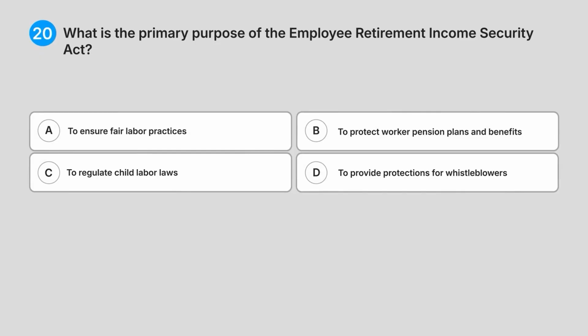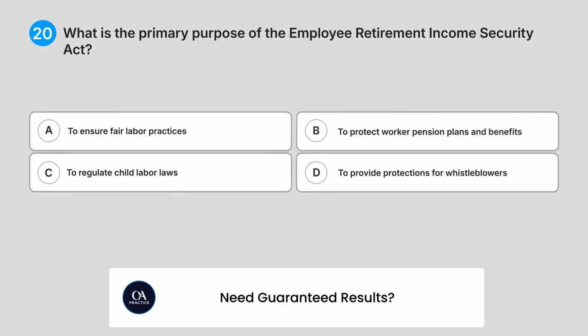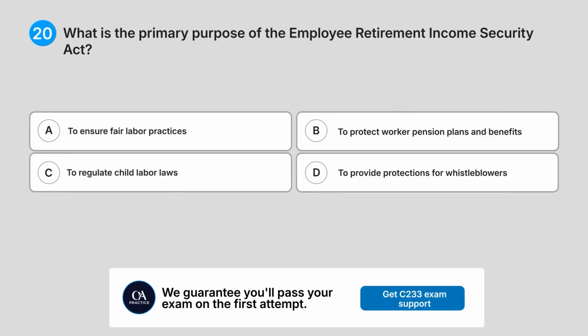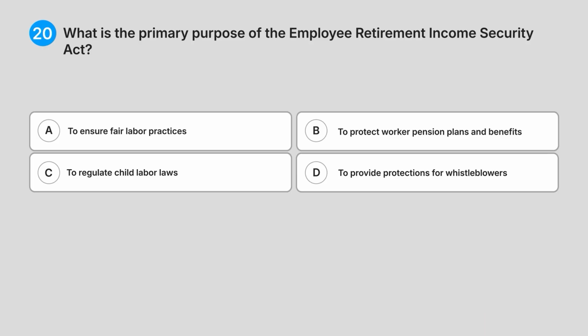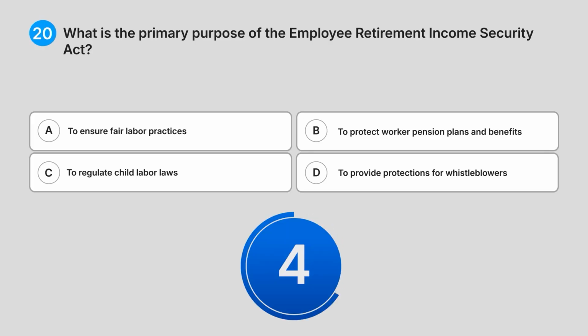20. What is the primary purpose of the Employee Retirement Income Security Act? A. To ensure fair labour practices. B. To protect worker pension plans and benefits. C. To regulate child labour laws. D. To provide protections for whistleblowers. Do you know the answer?